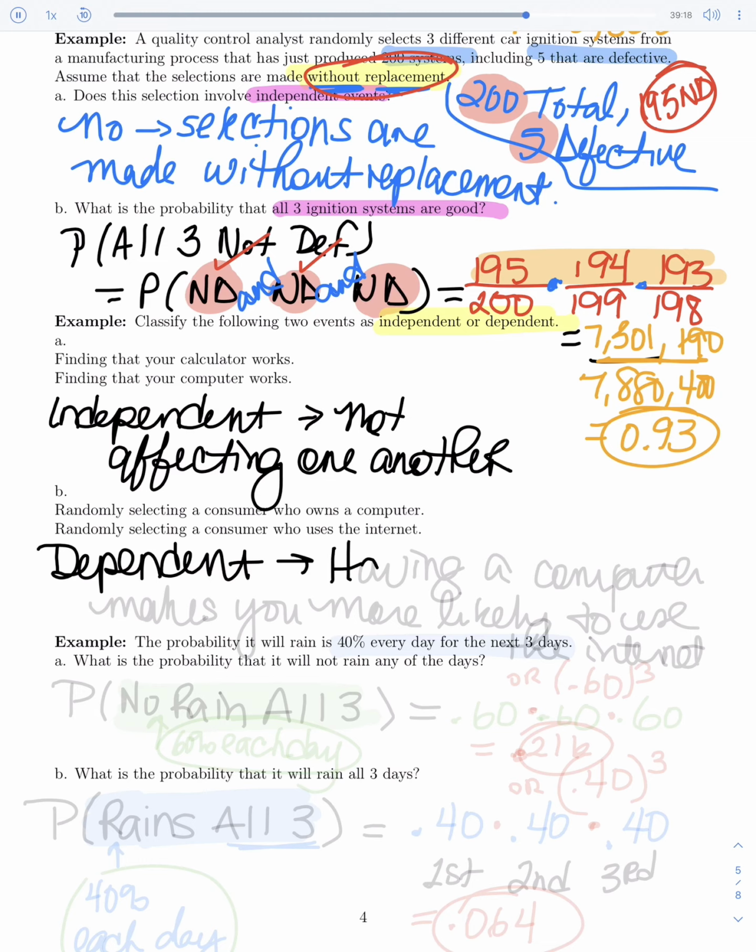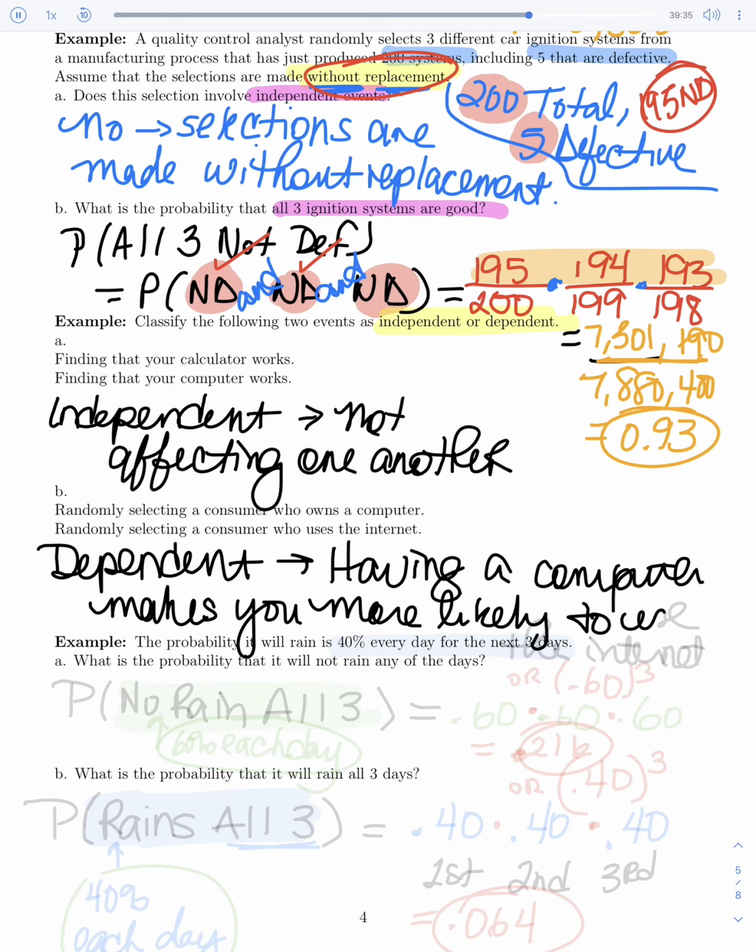So having a computer makes you more likely to use the internet. So they do affect one another. Whether or not you have a computer is going to affect whether or not you're using the internet, and vice versa. Okay, on this last one on this page, we've got the probability it will rain is 40% every day